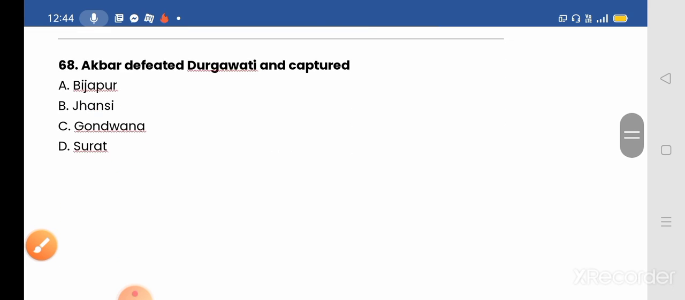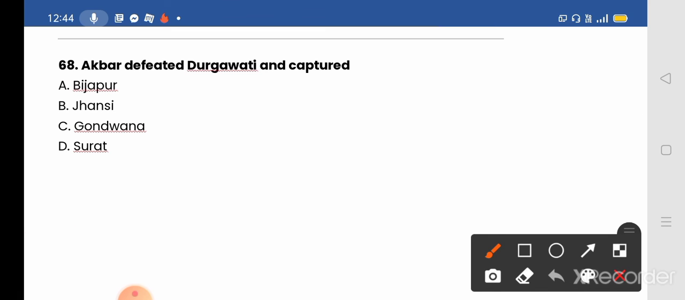Next, question number 68. Akbar defeated Durgavati and captured. Options given: A. Bijapur, B. Jhansi, C. Golconda, C. Gondwana, and D. Surat. And option C, Gondwana, will be the correct answer.